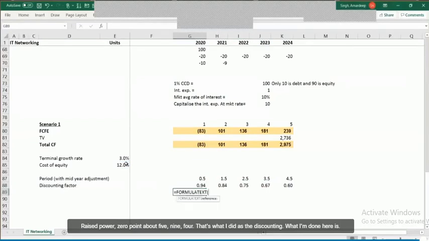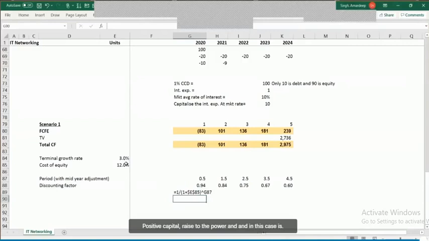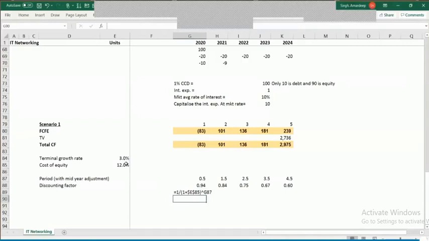So what I've done here is I've taken 1 divided by 1 plus cost of capital raised to the power n. N in this case is 0.5, 1.5, 2.5, and so on.